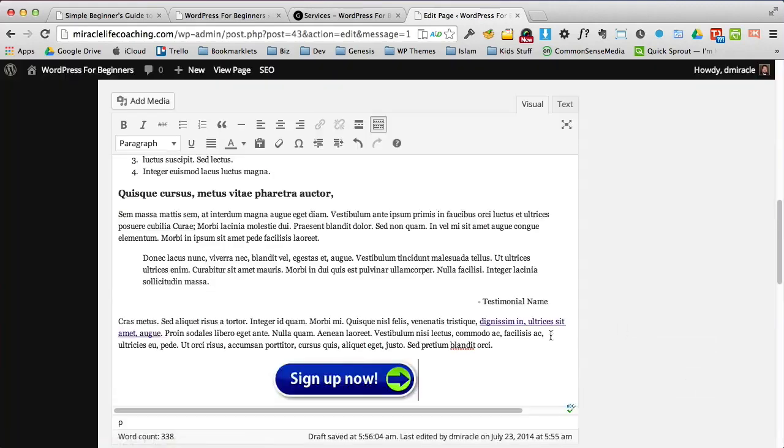And I'm just going to insert it into the page. You'll see it's here at the bottom. Now the cool part to this is, let's say you're using Eventbrite for an event, or you have a sign up button that goes to Infusionsoft, or some other event page that you want people to click to, PayPal, to sign up for.